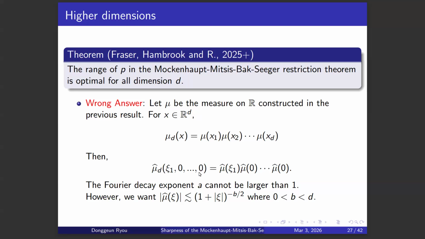But here, we want to consider all possible indices of the Fourier decay. So in this way, we cannot construct a measure with faster Fourier decay in higher dimensions. So this is not the right way to do it when you consider all possible indices of A and B.